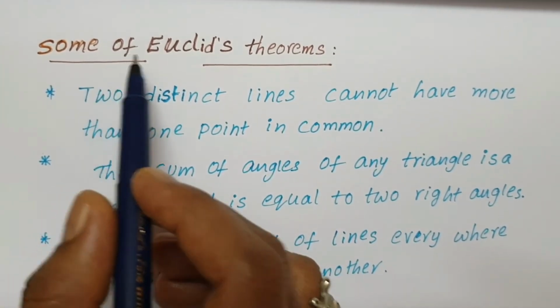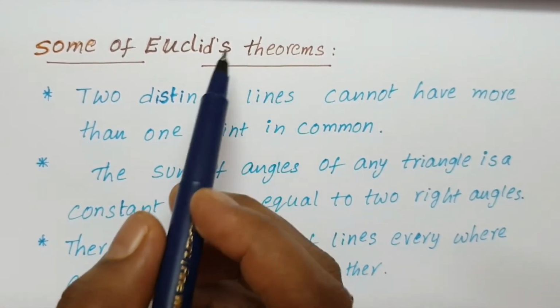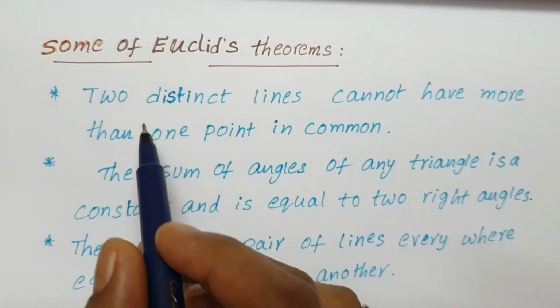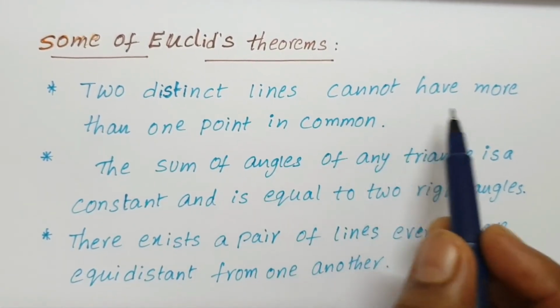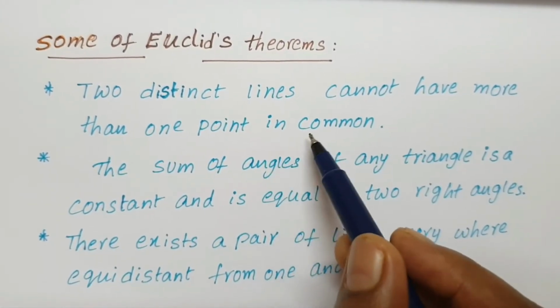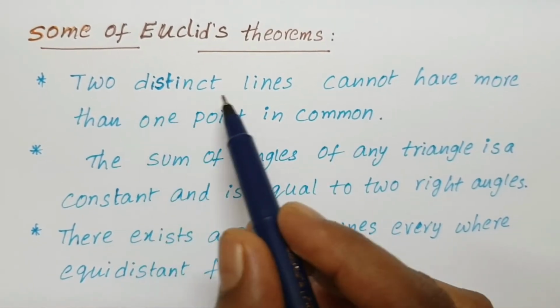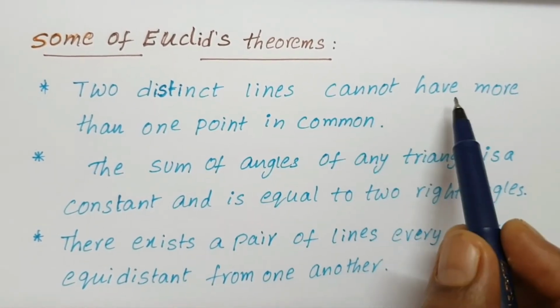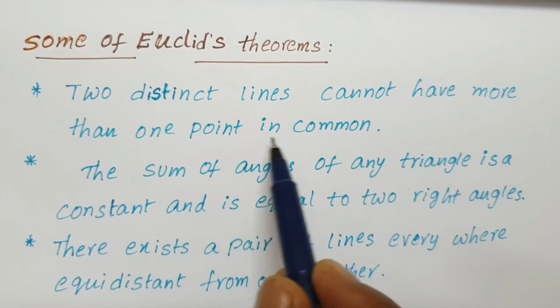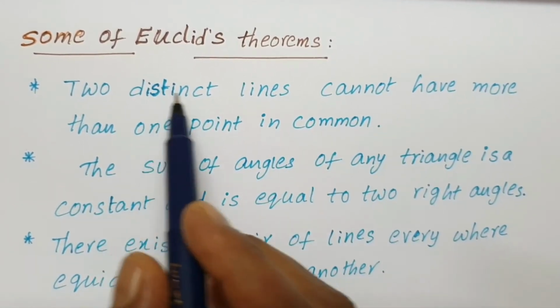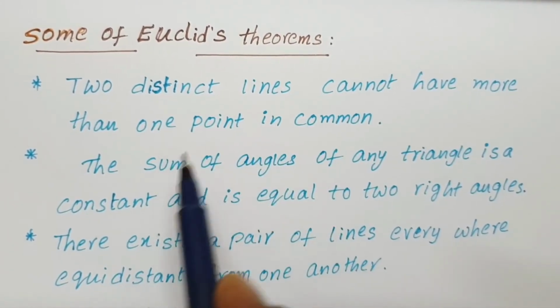Next, some Euclid's theorems. Two distinct lines cannot have more than one point in common. Distinct means two different lines.